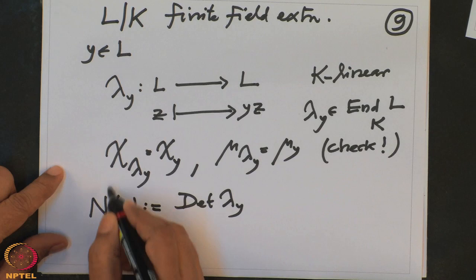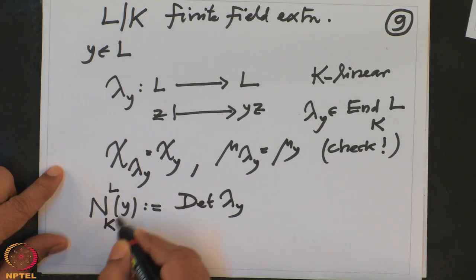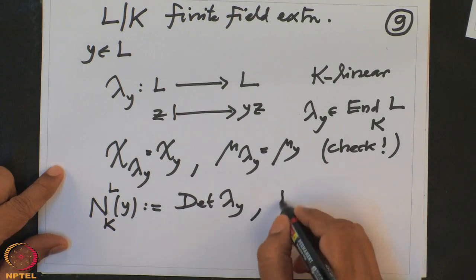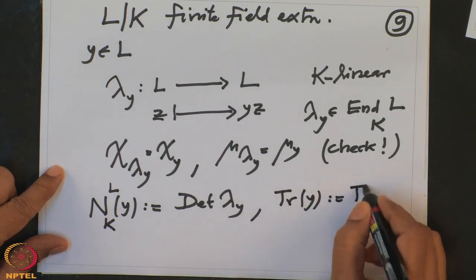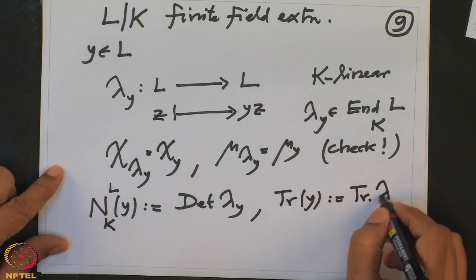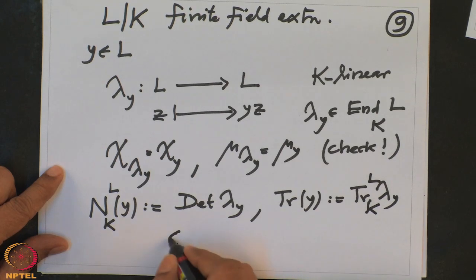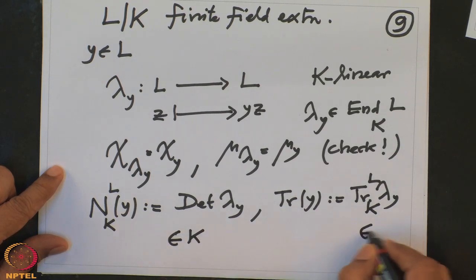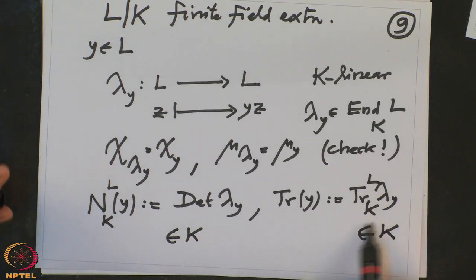To be more precise in the notation, the norm of L over K of y. And the trace of y is by definition again the trace of this lambda y, L over K. And both these are elements in K. In the next lecture, we will study more properties of this norm and trace.